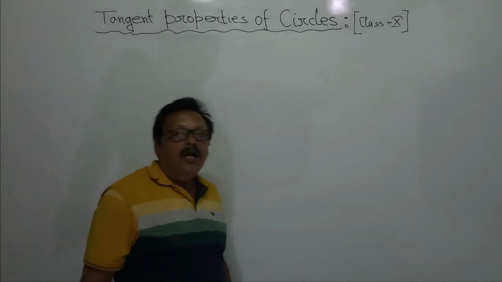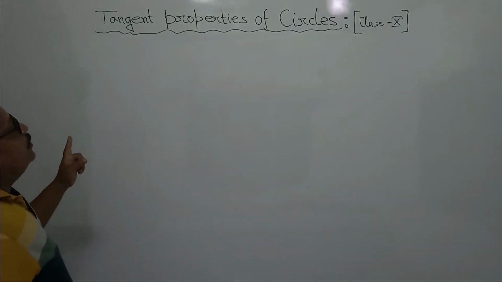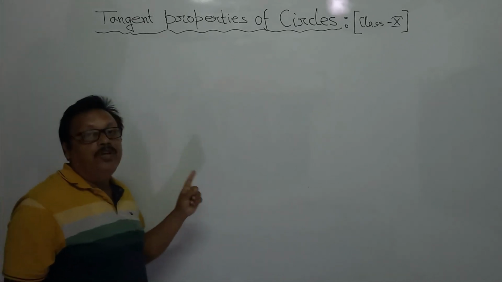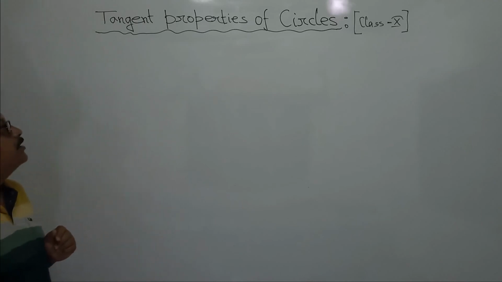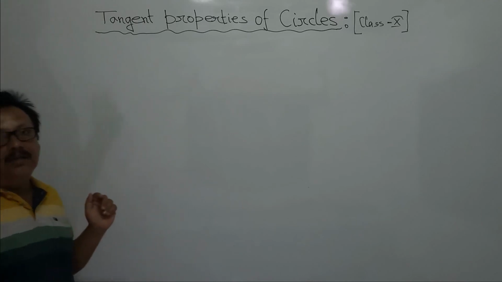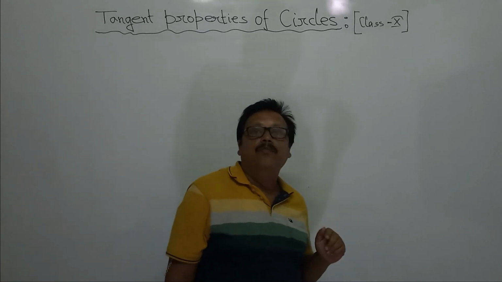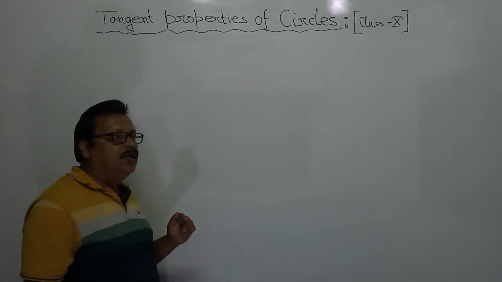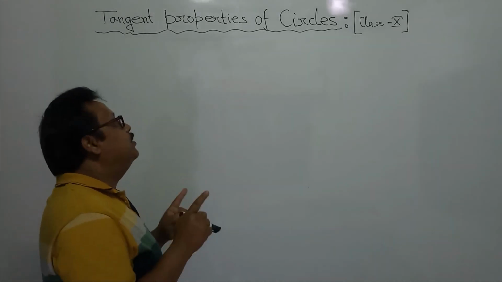Today I am going to start the chapter Tangent Properties of Circles. This chapter is from your geometry section. Before starting this chapter, let me explain what a circle is. A circle is the locus of a moving point on a plane, such that it always keeps a fixed distance from a fixed point.